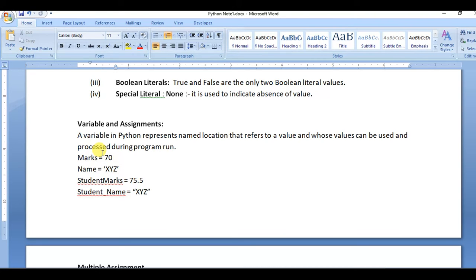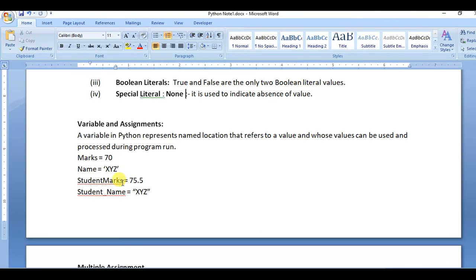Whenever you want to store a value, we have to use a variable to store it. A variable in Python represents a named location that refers to a value, and whose value can be used and processed during the program run. So look here, marks equals to 70. In this way you can assign a value to a variable, and here name equals to xyz. xyz is a string, and you can also assign a string value to a variable.